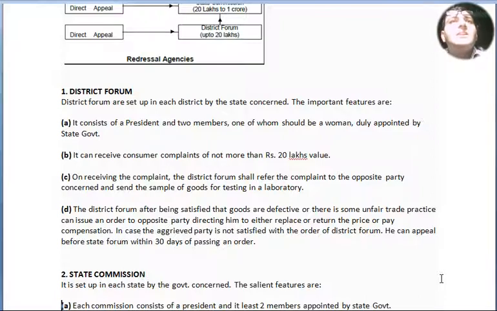Point number D, the district forum, after being satisfied that goods are defective or there is some unfair trade practice, can issue an order to the opposite party directing him to either replace, return the price or pay compensation. In case the aggrieved party is not satisfied with the order of the district forum, he or she can appeal before the state forum within 30 days of passing an order.